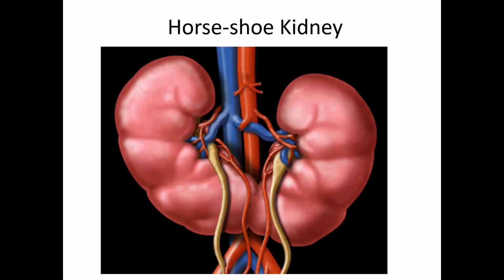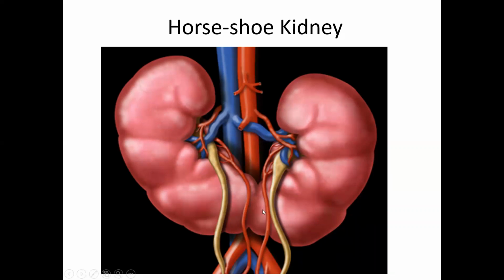The kidneys develop in the pelvis. As they ascend upwards, they come close to the bifurcation of the aorta, and then they move further laterally. So first they start off laterally in the pelvis, come close to the midline, then proceed again laterally. While they are proceeding laterally, often the lower poles of the two kidneys fuse. Often means a variation. In such a case, the kidney results in a horseshoe.